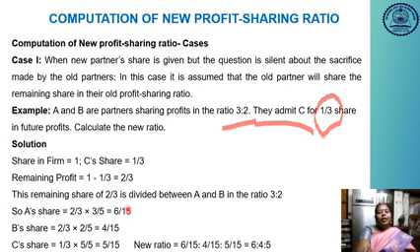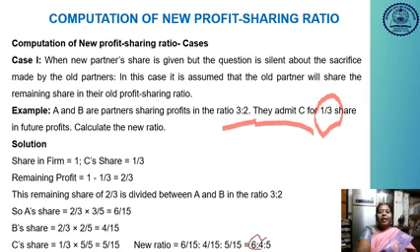So all the denominators are 15, so it should also be converted into 15. So 1 by 3 into 5 by 5, so 5 by 15. So now the new profit sharing ratio is 6 is to 4 is to 5. So this is the new profit sharing ratio.